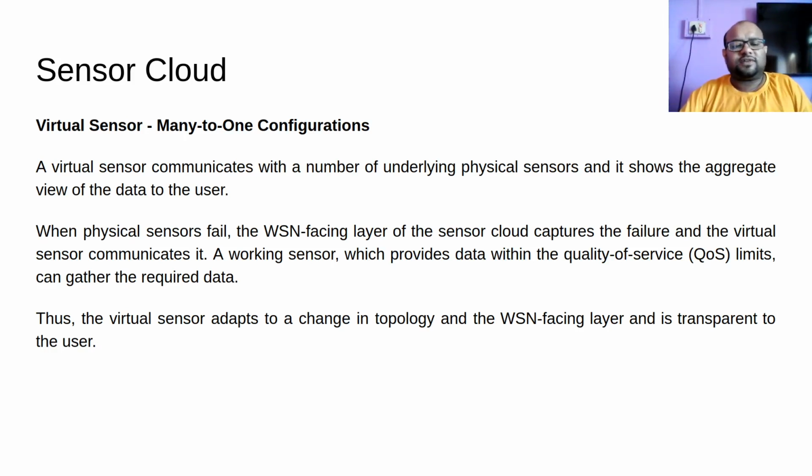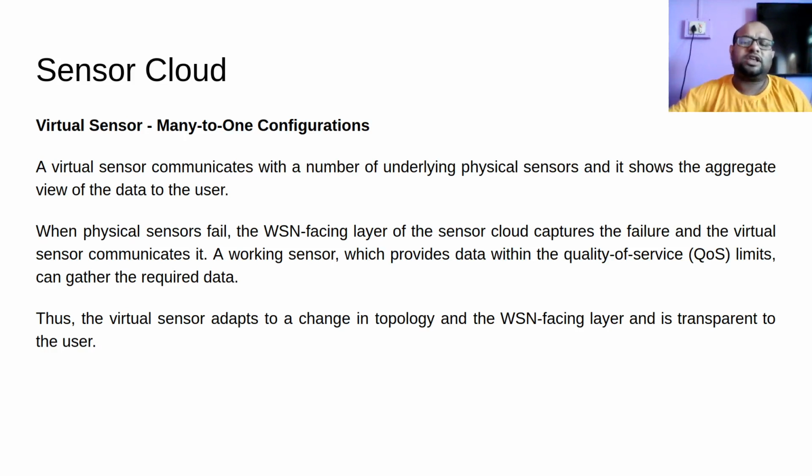The virtual sensor adapts to a change in topology and the WSN facing layer, and this is transparent to the user. Even if the underlying topology of the physical sensors changes, say previously it was mesh topology and now it is star topology, the virtual sensor will still get its data. I as a user am not interested in the topology. I am only interested in sensing data from the environment, so this is transparent to me.